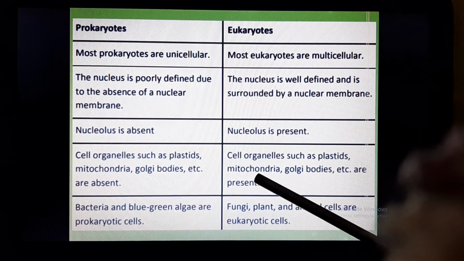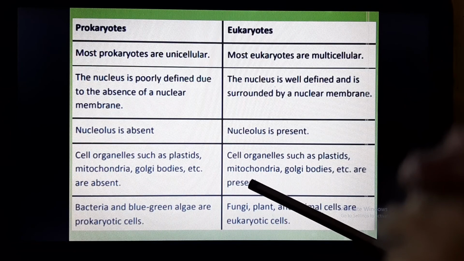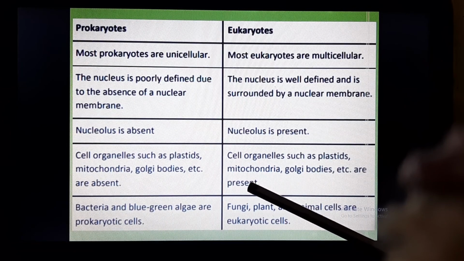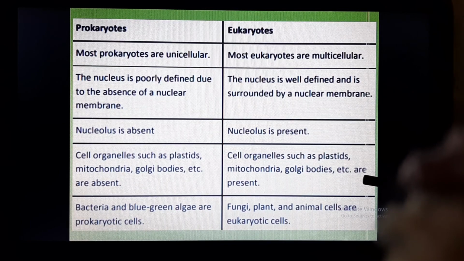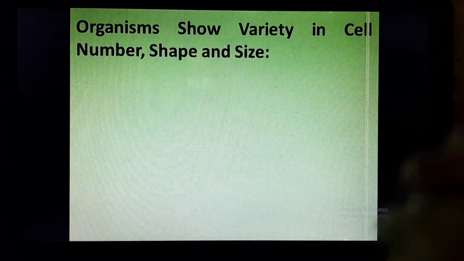Now cell organelles such as plastids, mitochondria, Golgi body, etc. are absent in prokaryotes. So there are a few parts of the cell which are absent in prokaryotes, but these are present in eukaryotes. Examples are bacteria and blue-green algae as prokaryotes, and every other organism like fungi, plant and animal cells, except for bacteria and blue-green algae, are called eukaryotic cells.